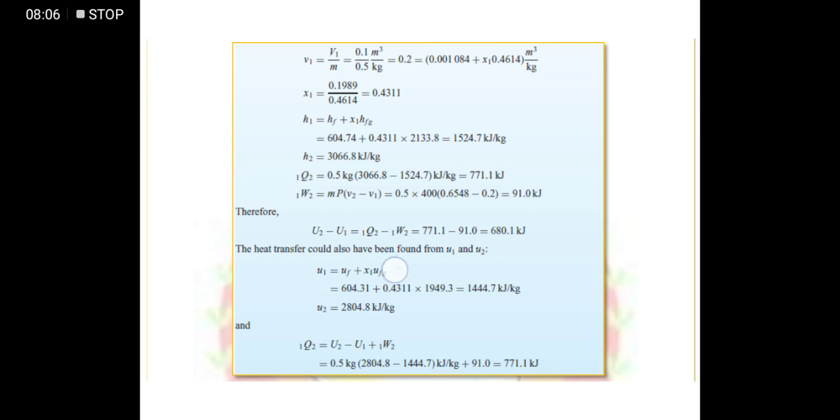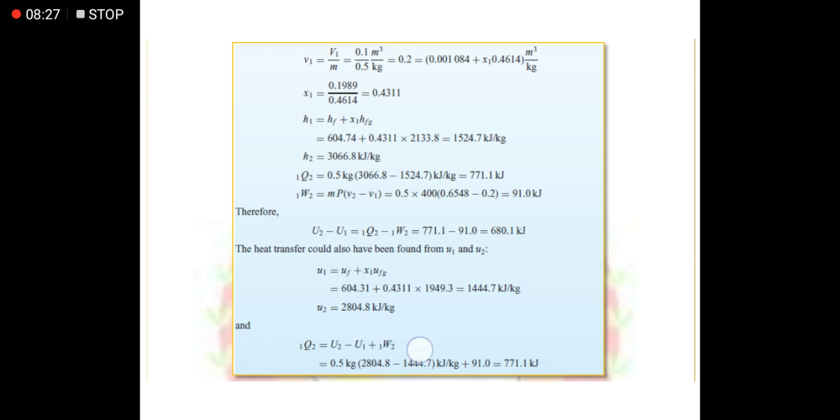As you can see here, this derivation, this part, is the derivation of enthalpy, or specific enthalpy in terms of heat. So we will just follow that, and then we can get the answer.